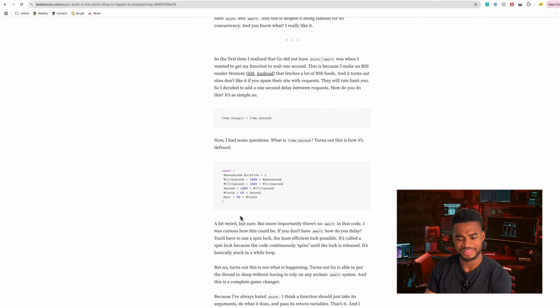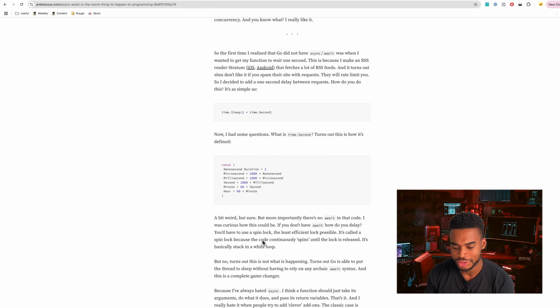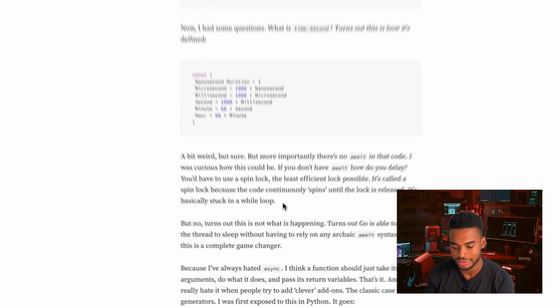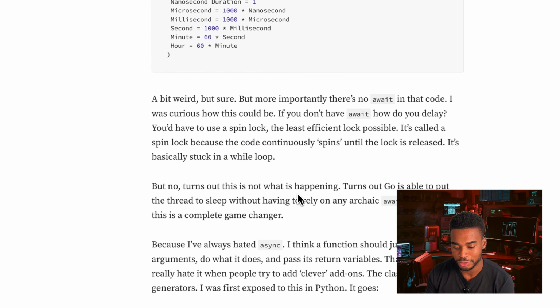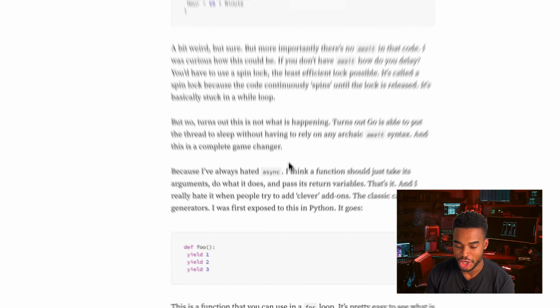Is this weird? I mean, this looks pretty nice to me. Anyways, but more importantly, there's no await in that code. I was curious how this could be. If you don't have await, how do you delay? You'd have to use a spin lock, the least efficient lock possible. It's called a spin lock because the code continuously spins until the lock is released. It's basically stuck in a while loop. But no, turns out this is not what is happening. Turns out Go is able to put the thread to sleep without having to rely on any archaic await syntax. And this is a complete game changer.